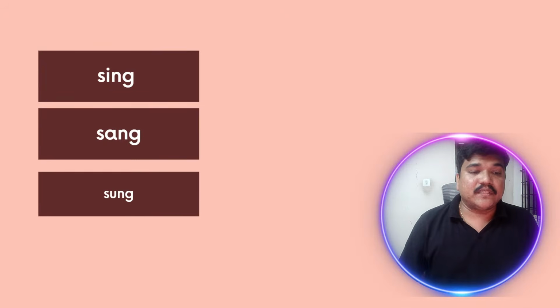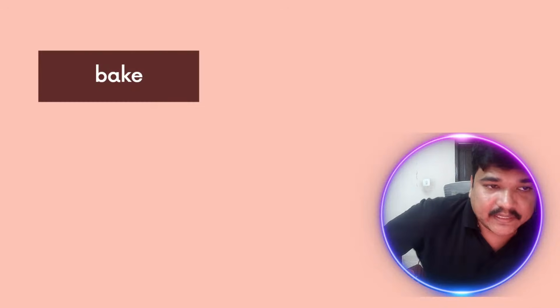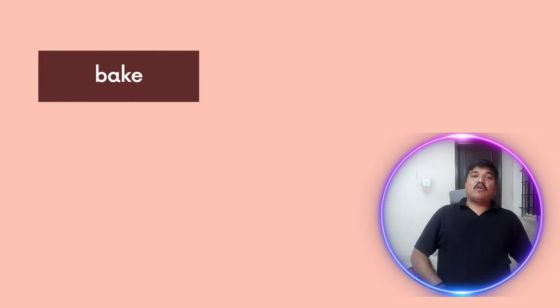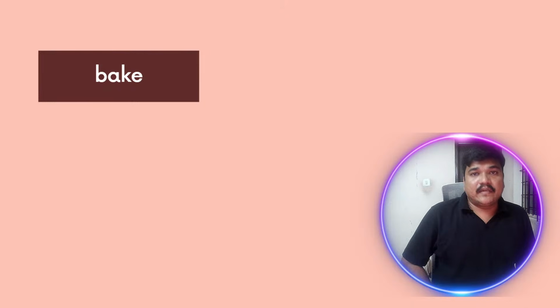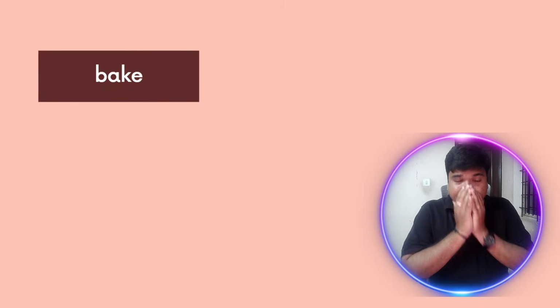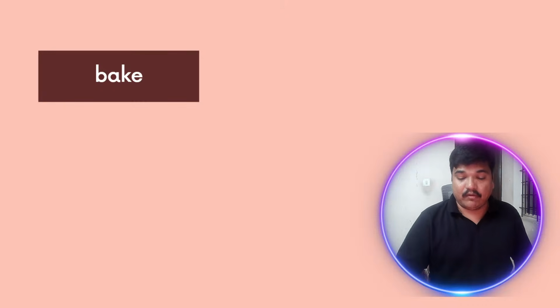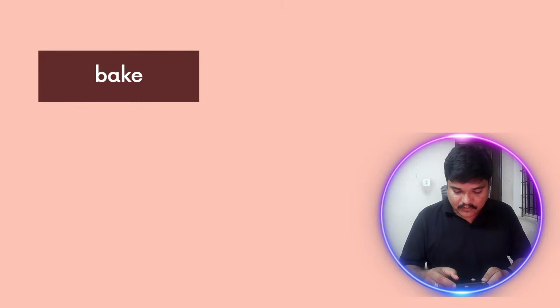Then again, someone already gave the answer, but this is the answer. Sing, sang, sung. Let's look into one more example. This example, bake. Can all of you tell me whether it's a regular verb or irregular verb? Think about it. Try to add -ed, or -d, whichever is the form that we learned, and see whether it is suiting here or not. Then tell me whether bake is a regular verb or irregular verb. Can you quickly tell me?